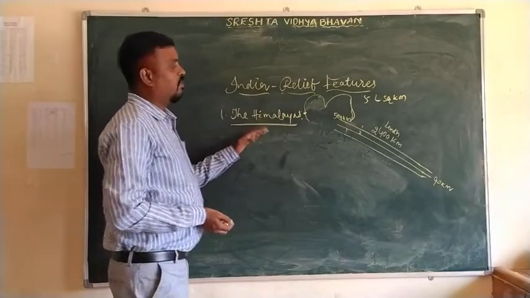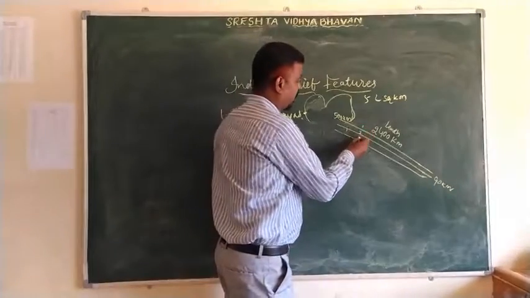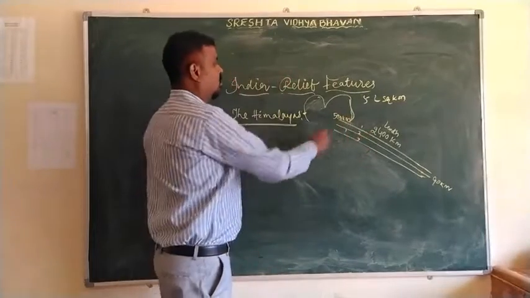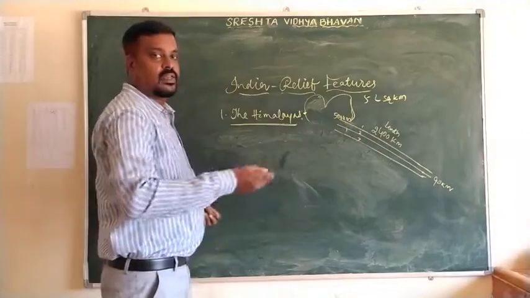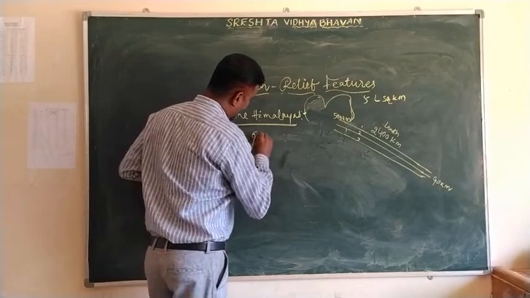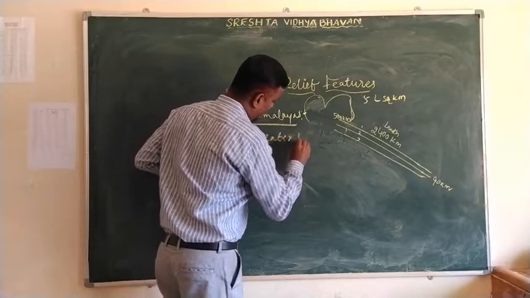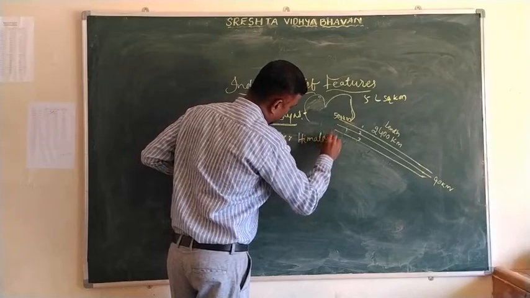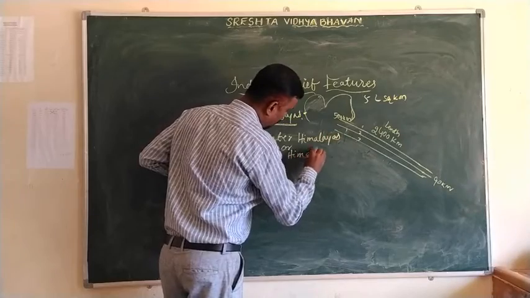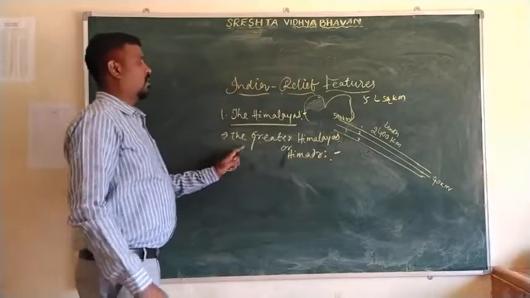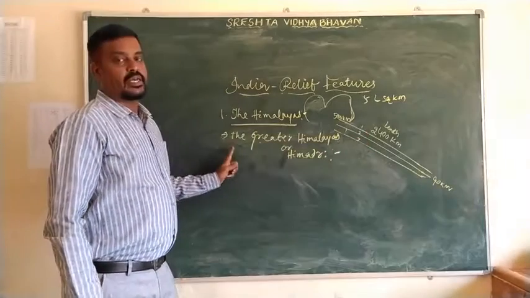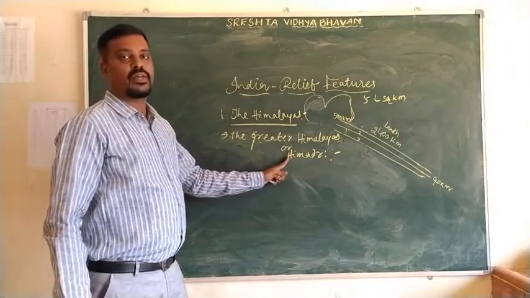Once again, the Himalayas are divided into 3 important ranges. The first important range is the Greater Himalayas or Himadri. The Greater Himalayas are also called the Himadri.